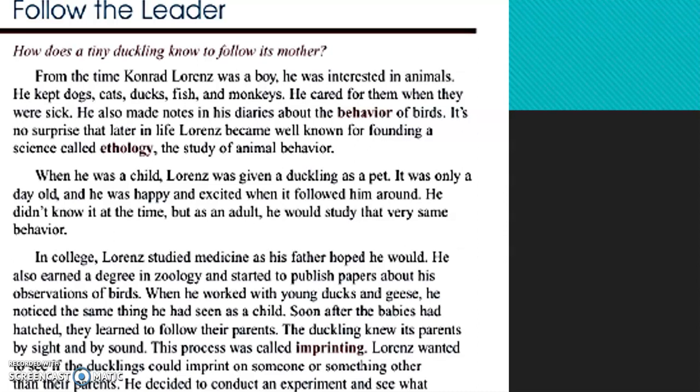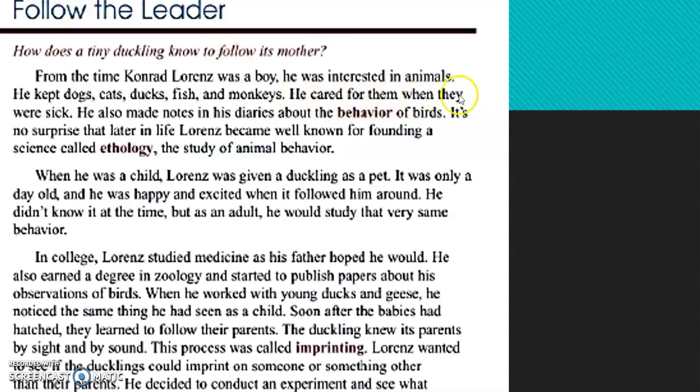For example, from the time Konrad Lorenz was a boy, he was interested in animals, and he kept dogs, cats, ducks, fish, with different problems about these animals, right?